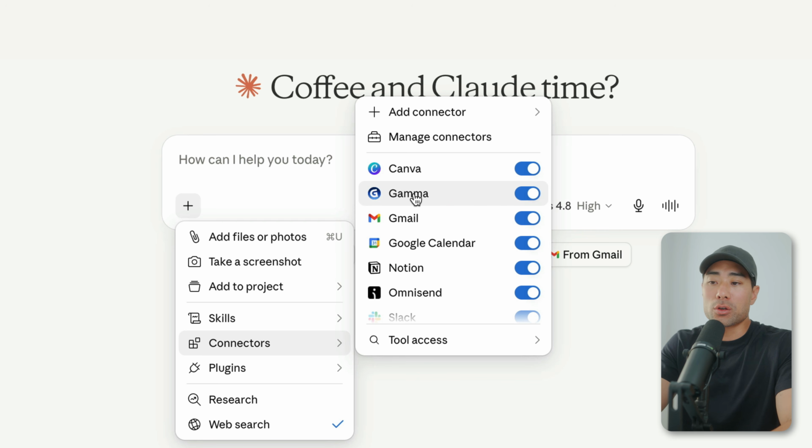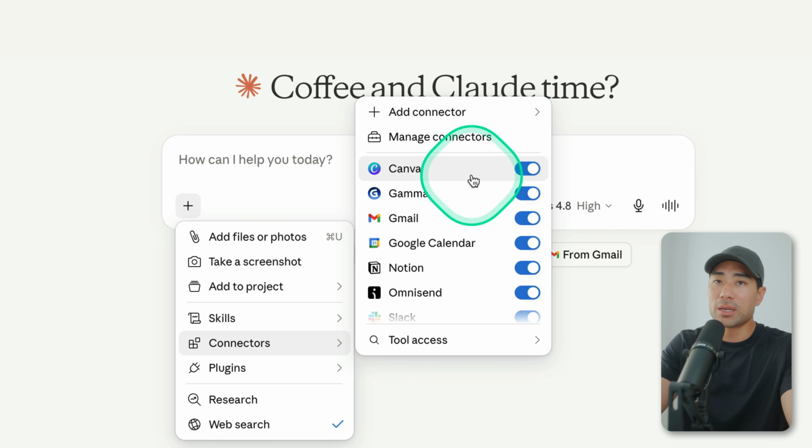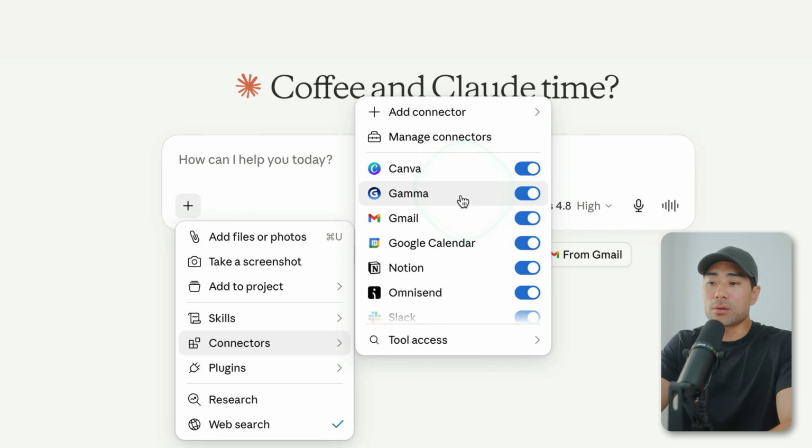So for that, you could either use Canva, or you could use Gamma, which I recommend. It produces a lot of high quality guides for you. Canva is very limited and it gives you very basic templates. So in this case, what I'm going to do is choose Gamma.